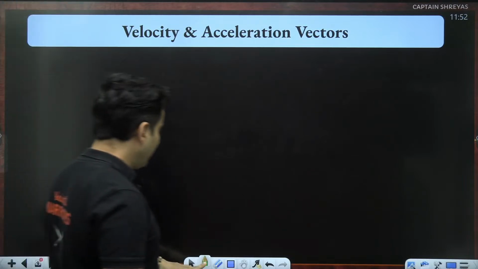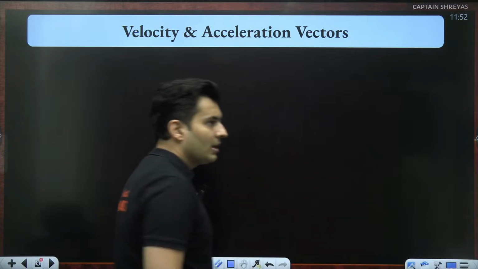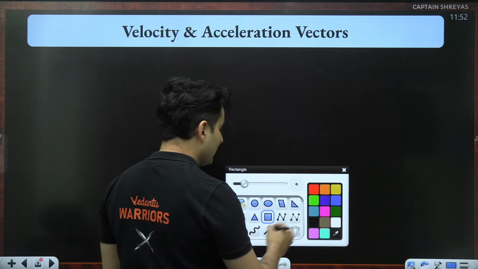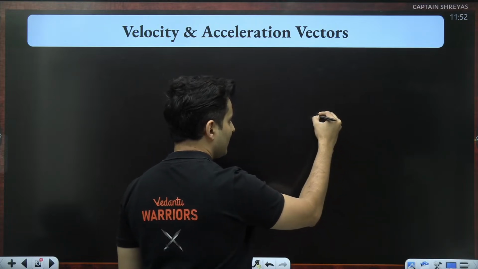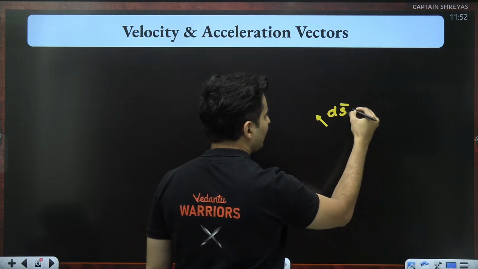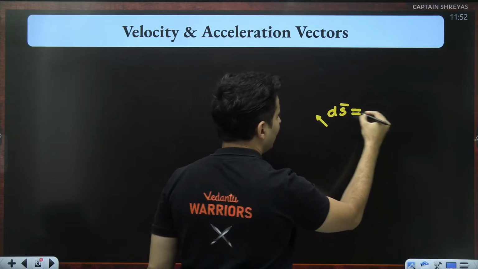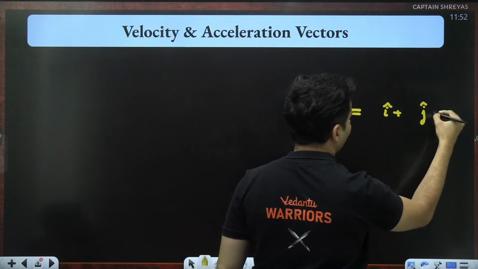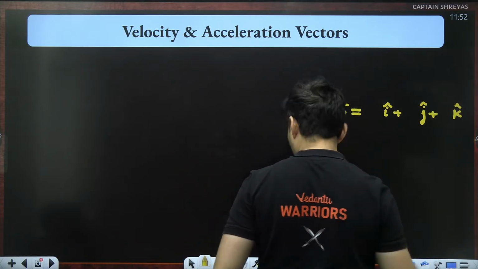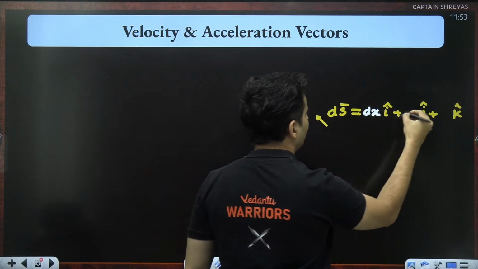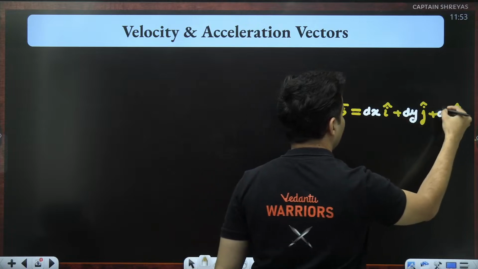If the displacement is very, very small, then the displacement will be written down as ds, a very small displacement. A very small displacement will have some i cap, maybe some j cap, maybe some k cap. It could be something like dx i cap, dy j cap, dz k cap.